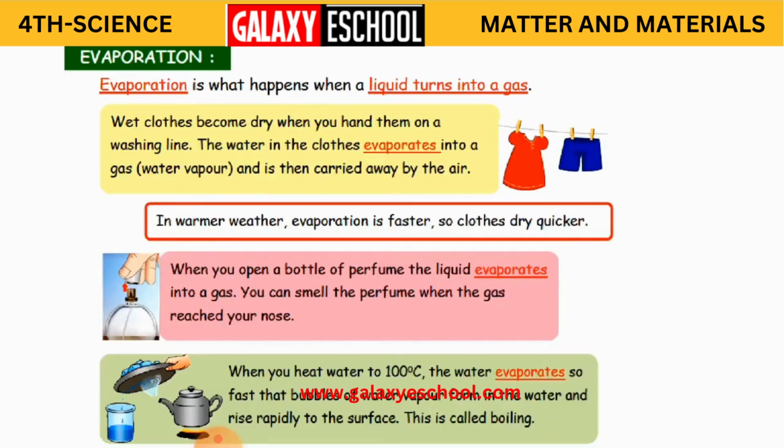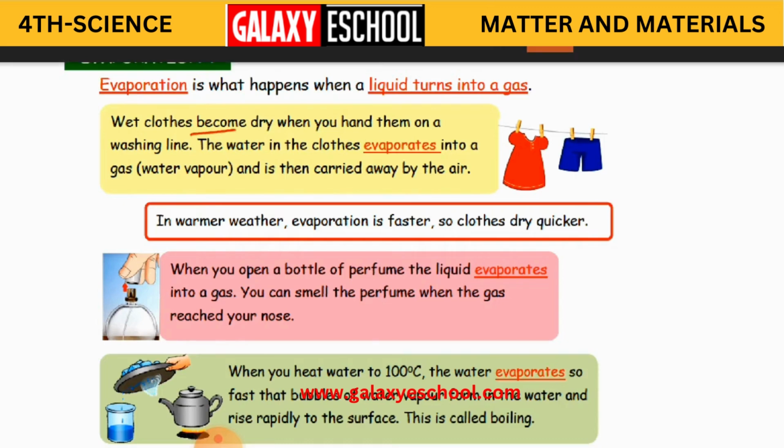So what is evaporation? When liquid turns into a gas. All this you have learnt in your third class, but once again I am just repeating this. Why? Because you have to know how states of matter change from one state to another state. Okay children, clear? And this is evaporation, where you turn a liquid into a gas form, especially in dry weathers like summers. What happens? Wet clothes become dry when you hang them on a washing line.